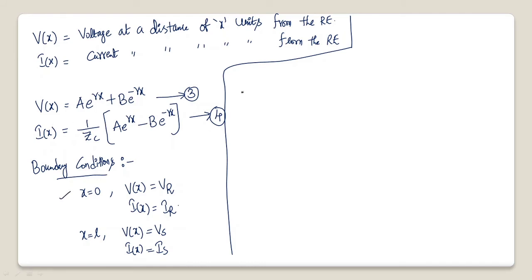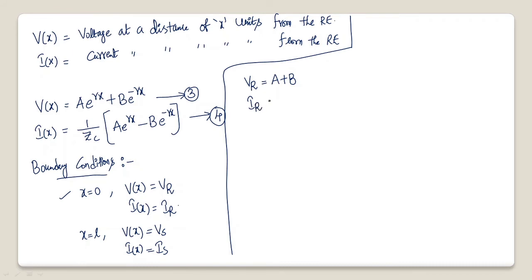When x is equal to 0, V of x becomes VR. So equation 3 is converted to VR is equal to A into e power 0, which is 1, plus B again into 1. So you will get A plus B is equal to VR. Similarly, at x is equal to 0, I of x is IR.